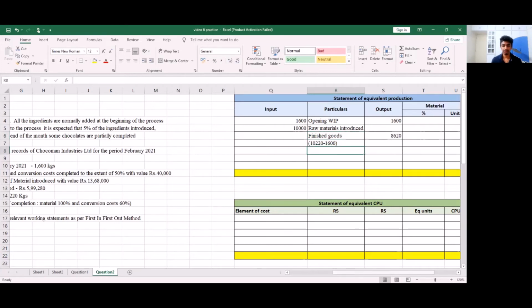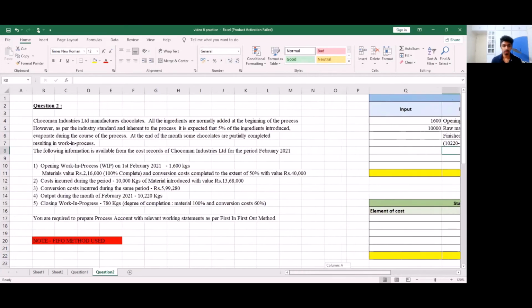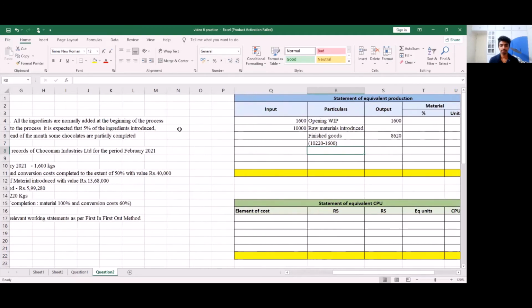Next, I have my normal loss. So here they haven't called it normal loss, but they have said that it is expected 5% of the ingredients introduced evaporate during the course of the process. That means this evaporation happens every time during the process. So it is a normal loss. So 5% of the input or ingredients introduced means 5% of 11,600.